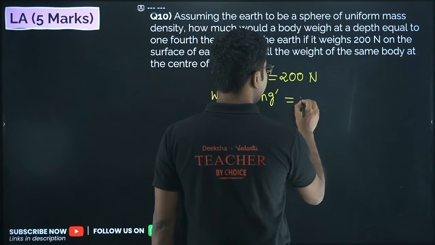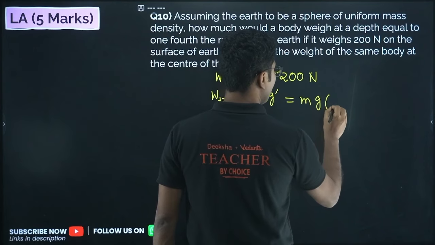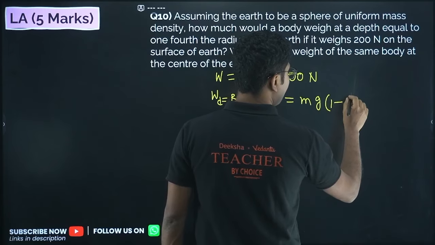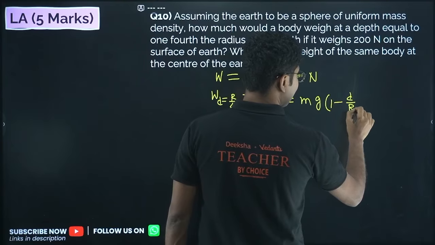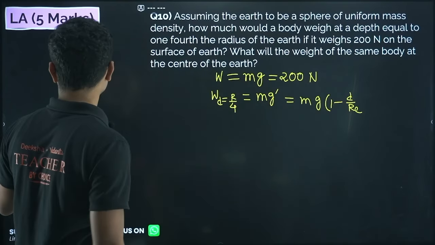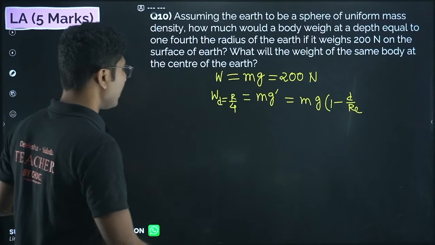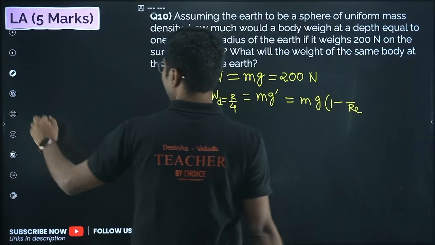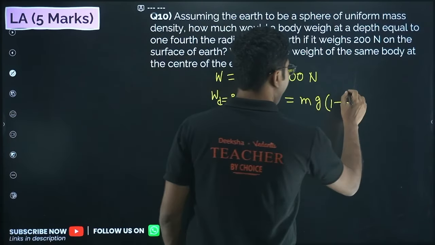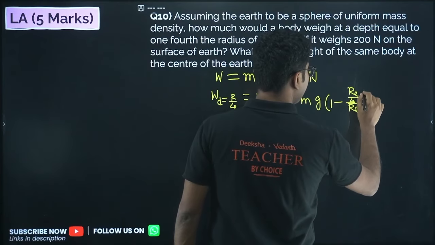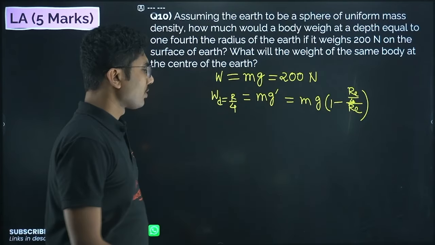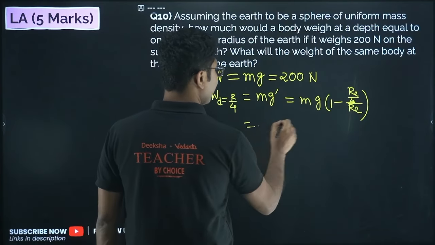G dash will be g into 1 minus d by Re. Now what is d here? d is r by 4. We did this derivation a few moments back. Now we will put it here. What is mg?